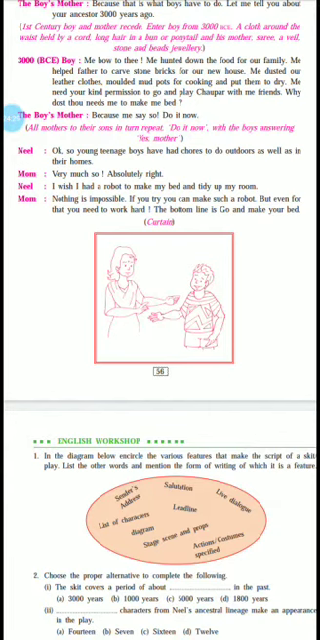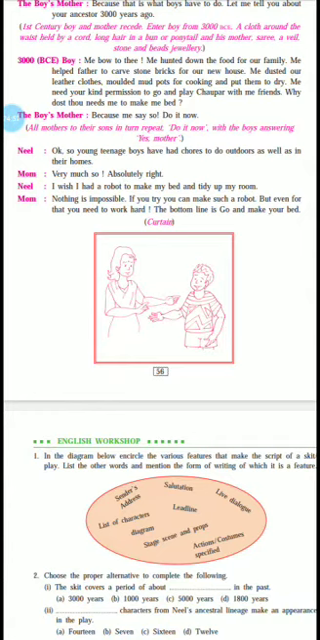Neil. Okay, so young teenage boys have had chores to do outdoors as well as in their homes. So Neil says, from this story, I realized that boys of my age, since ages, have been doing the outside work also and they are helping mothers at home also. Mom says, very much so, absolutely right. So mother says, yes, that is very correct.